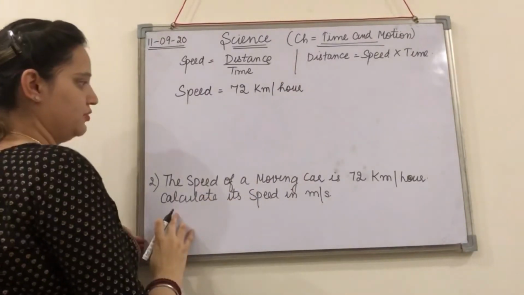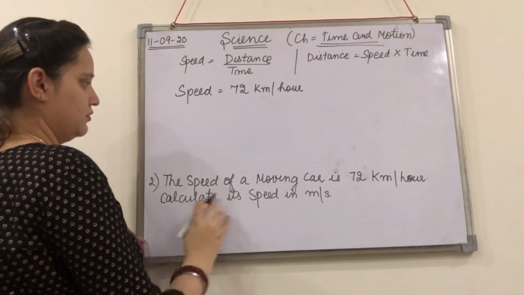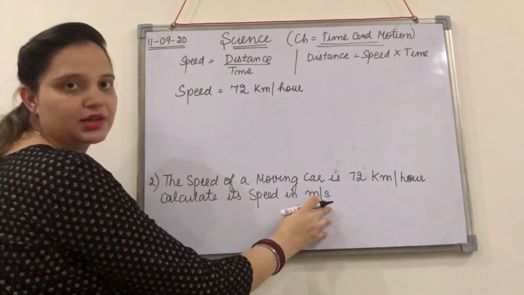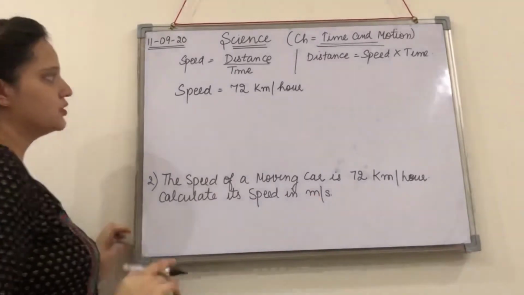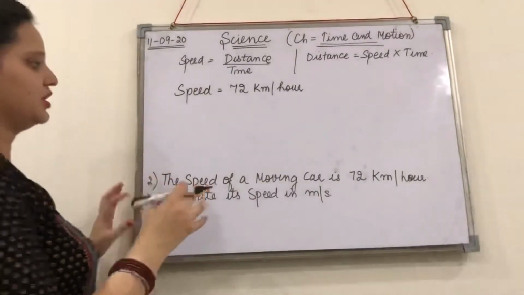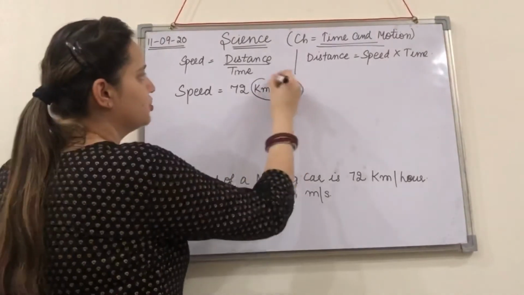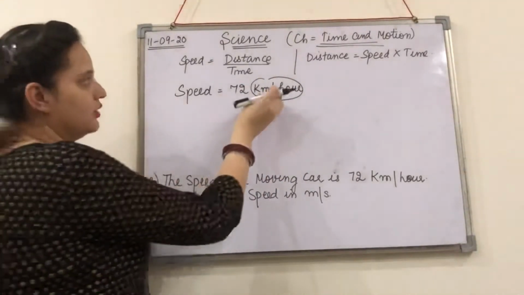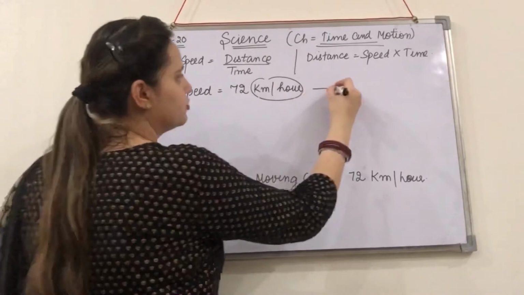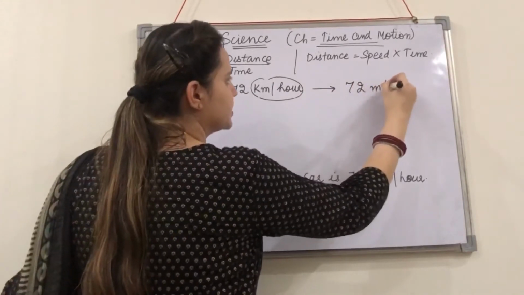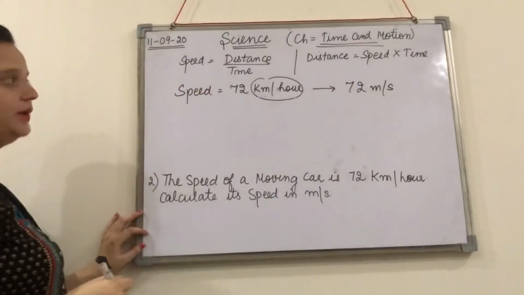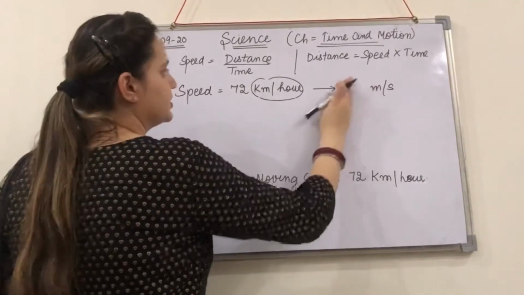You have to calculate the speed in meter per second. Okay. So now what we have to do is we just have to change their units, from kilometer per hour to meter per second. Okay. So let's move to meter per second.